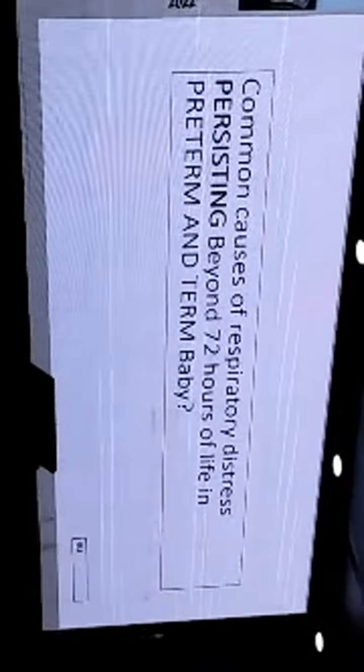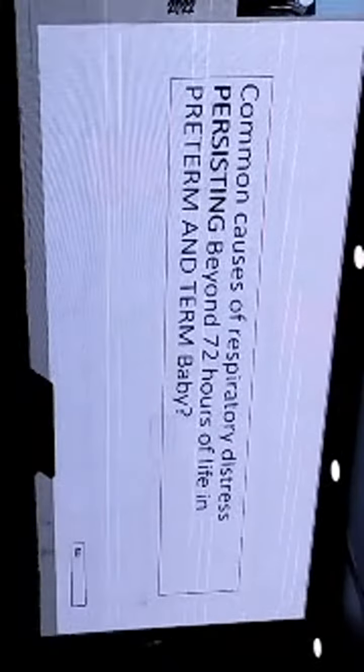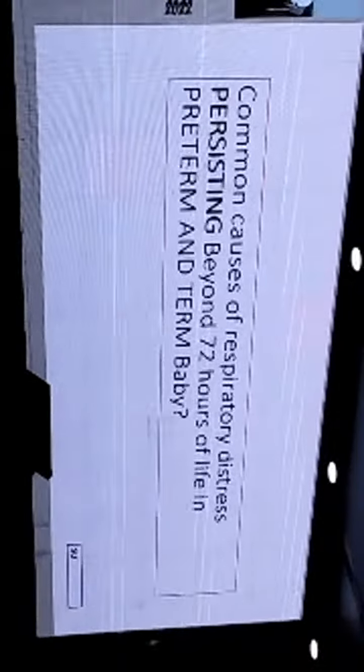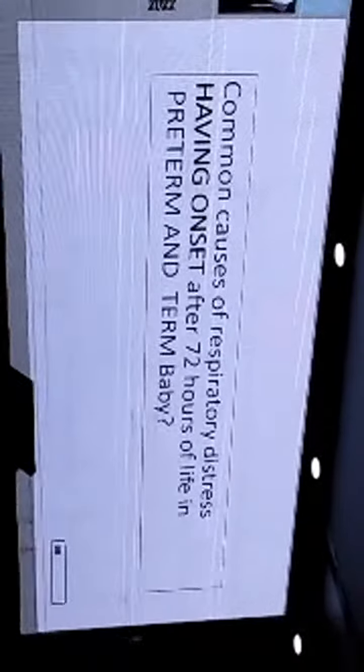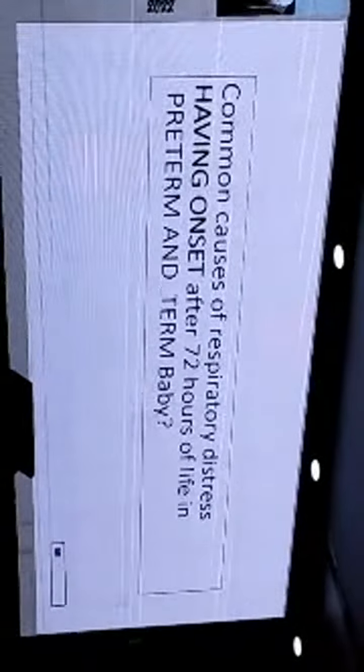Now we have discussed the causes of respiratory distress within 72 hours. But if a baby has respiratory distress beyond 72 hours, definitely HMD, that is RDS, will not be a differential diagnosis. Definitely meconium aspiration will not be a differential diagnosis. Definitely primary pulmonary hypertension will not be a differential diagnosis.